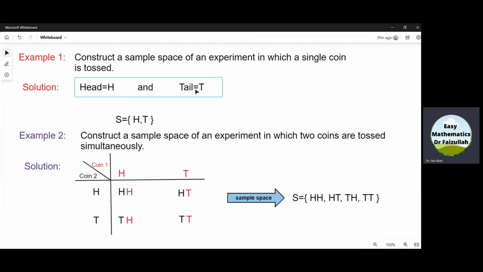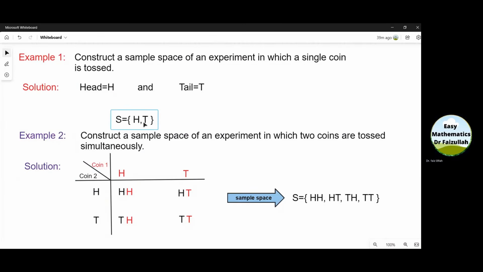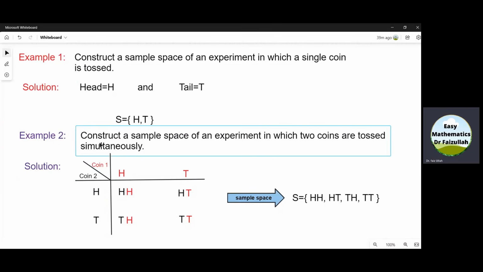Representing these outcomes in a set, we get a sample space. So a sample space for this experiment is S is equal to {H, T}. If we toss two coins simultaneously, then the sample space for this experiment is constructed by using this method, in